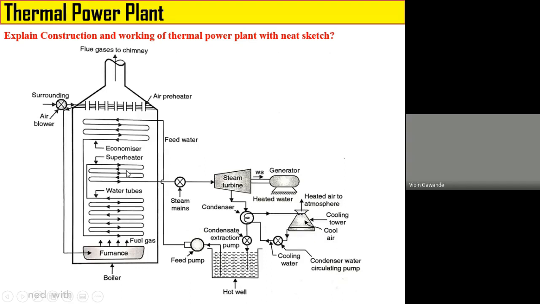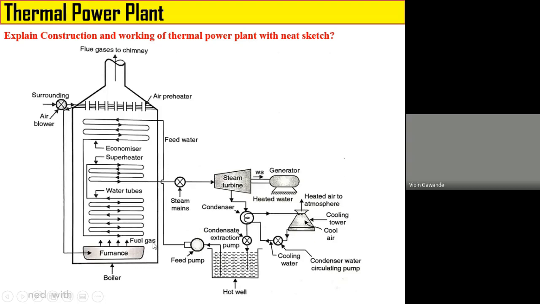Okay. Now there is another part that is called the air preheater. The air preheater takes the surrounding air using the blower. Now the temperature of the incoming air is increased by absorbing the heat from the flue gases. The hot air is supplied to the furnace. The purpose of supplying hot air to the furnace is to enhance the combustion process. So the function of the air preheater is to heat the air coming from the surroundings by absorbing the heat energy from the flue gases.